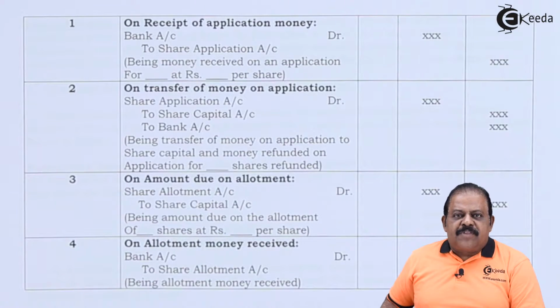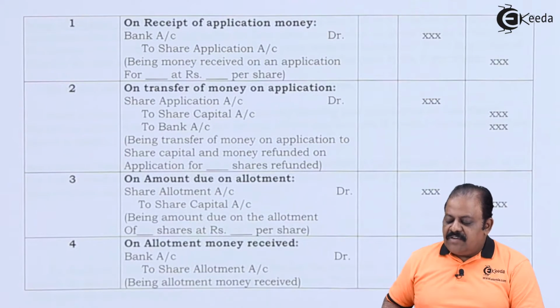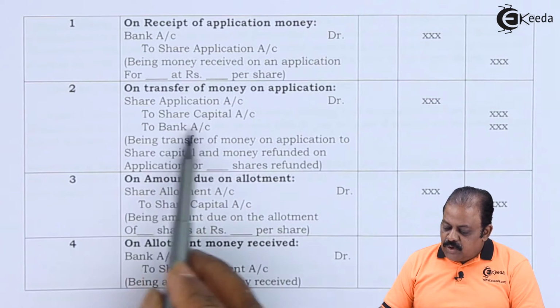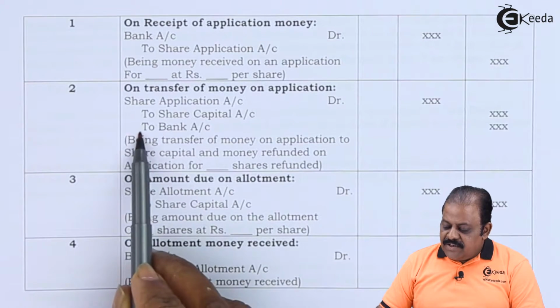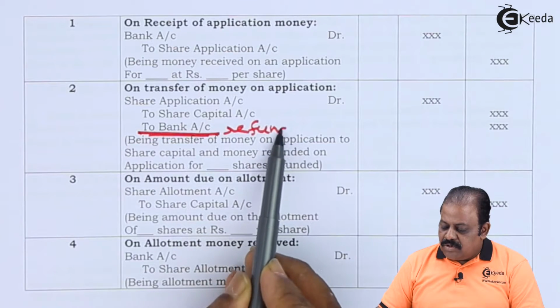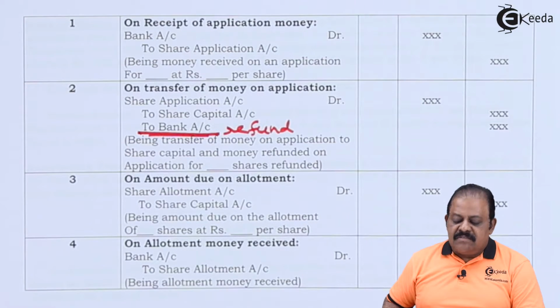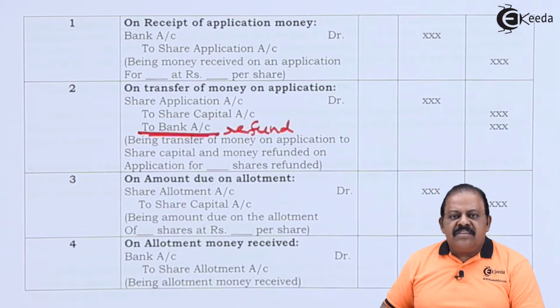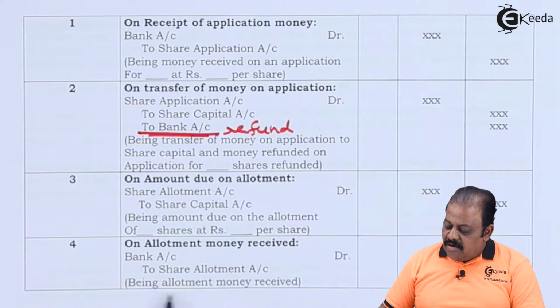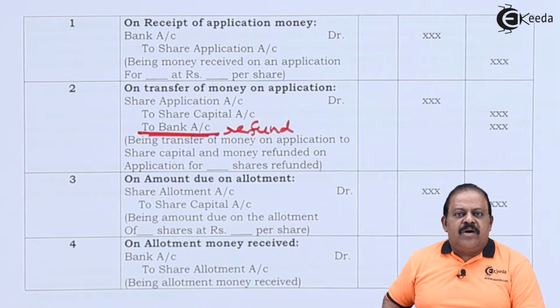In case of oversubscription, the first entry remains the same, bank to share application. For transfer of application amount to share capital, entry is share application debit to share capital and to bank. Here we are crediting bank for the refund amount on rejected applications. Then the next stage, allotment: share allotment to share capital. Next stage, for amount of allotment received, bank account debit to share allotment account.